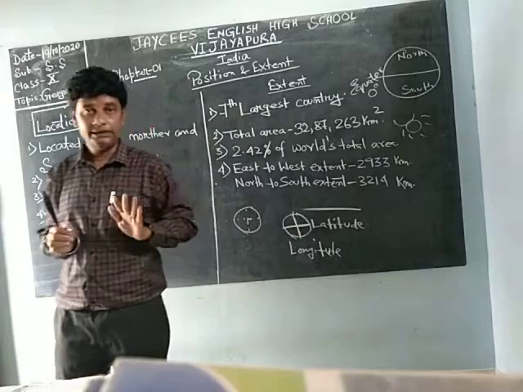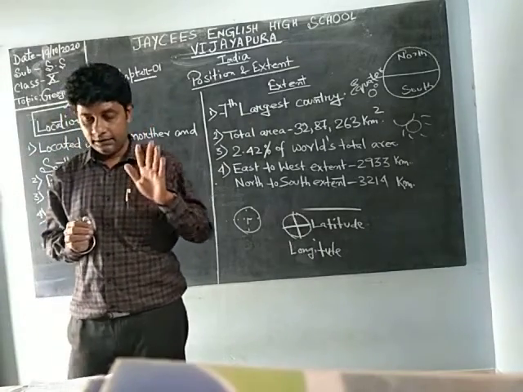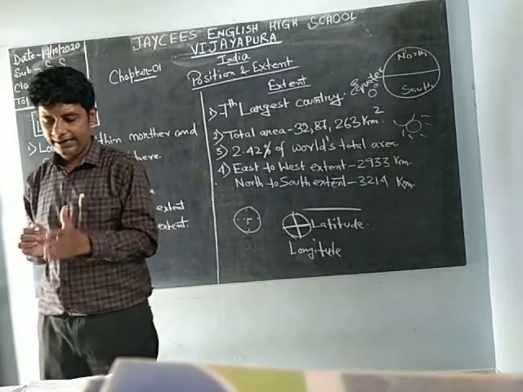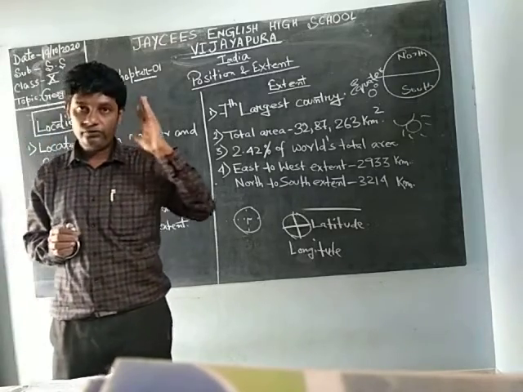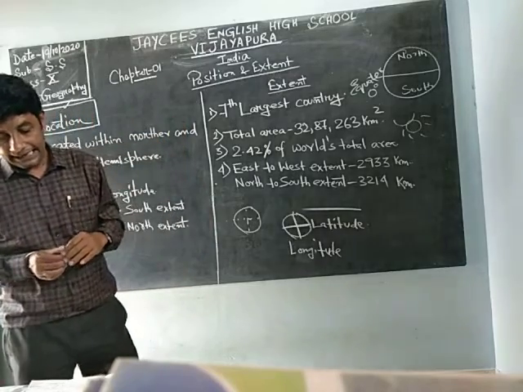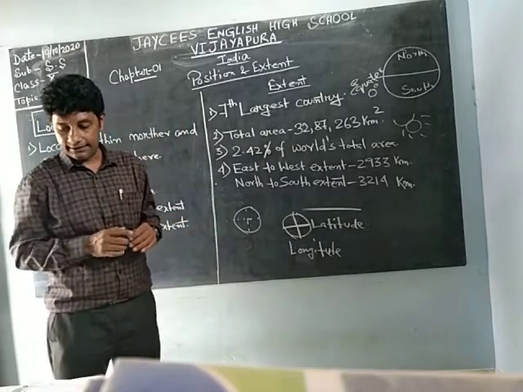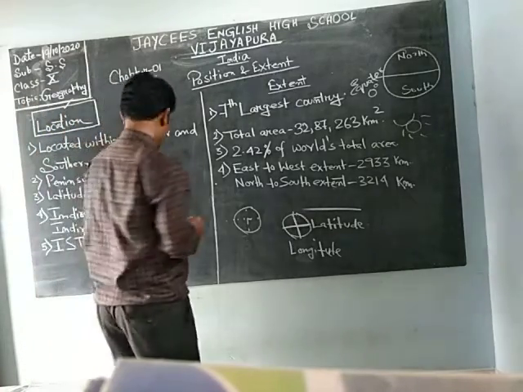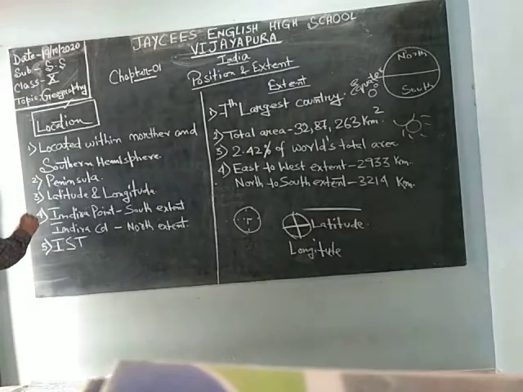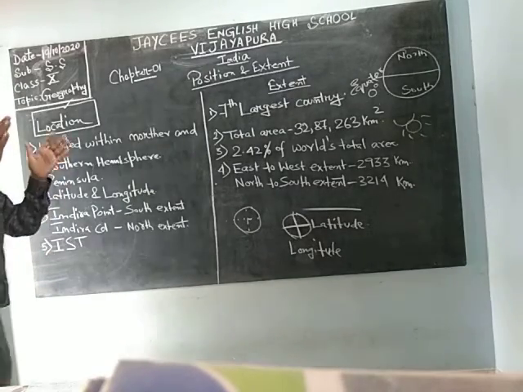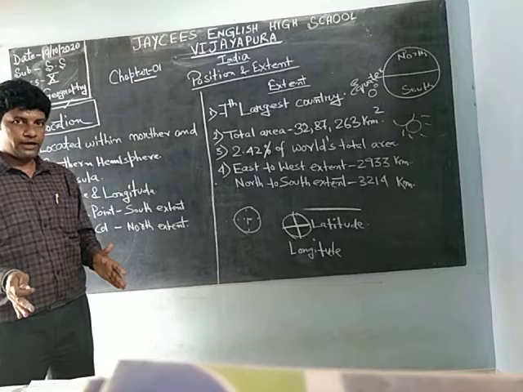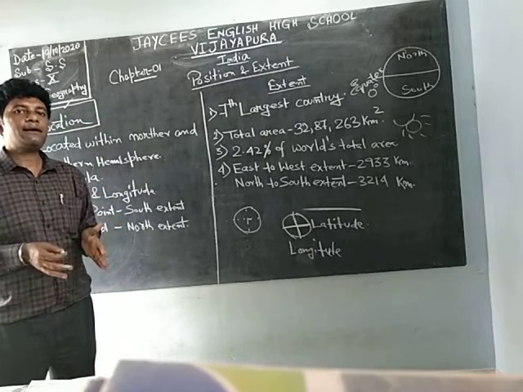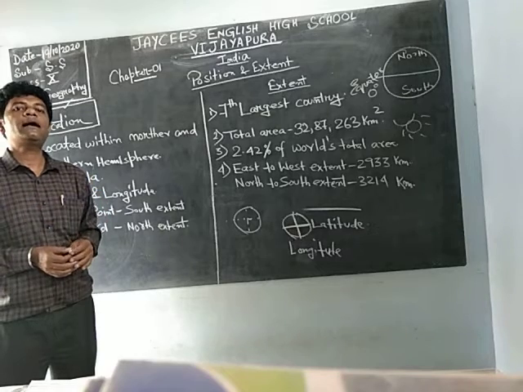This is critical, it means only this point, to what degree it extends. You have to remember this. India's latitudinal extent is Indira Point in the Nicobar Island. Here I have written Indira Point. See, India at the bottom, the extreme of the south, we will get Andaman and Nicobar Island.